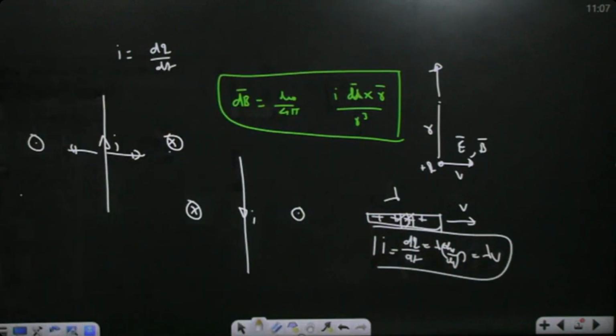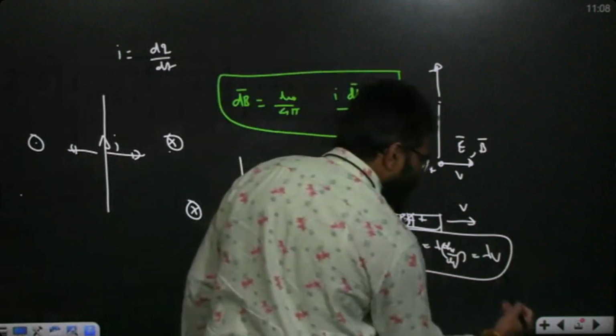The current due to this is lambda times v. A moving charge is nothing but current, and current always creates a magnetic field. From now onwards, always remember, whenever charge is moving, it will create a magnetic field. Whether the charge moves with uniform or non-uniform speed, at any point a magnetic field will definitely be created. Uniform means the magnitude remains the same, direction and magnitude are not changing. Non-uniform means the direction or magnitude or both can change.